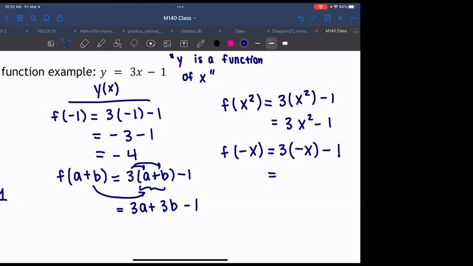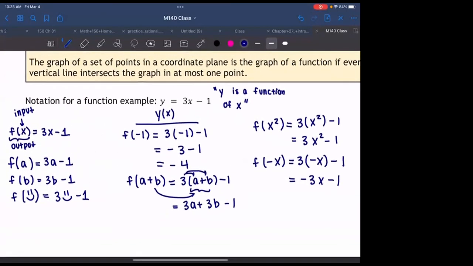Okay. So 3 times negative x is negative 3x minus 1. Okay, I'm sorry, I went really fast because I got really excited, but I'm gonna put this on the screen so you have time to write it down, okay? Anything we put in the parentheses turns into our input, so we just stick it in place of x.